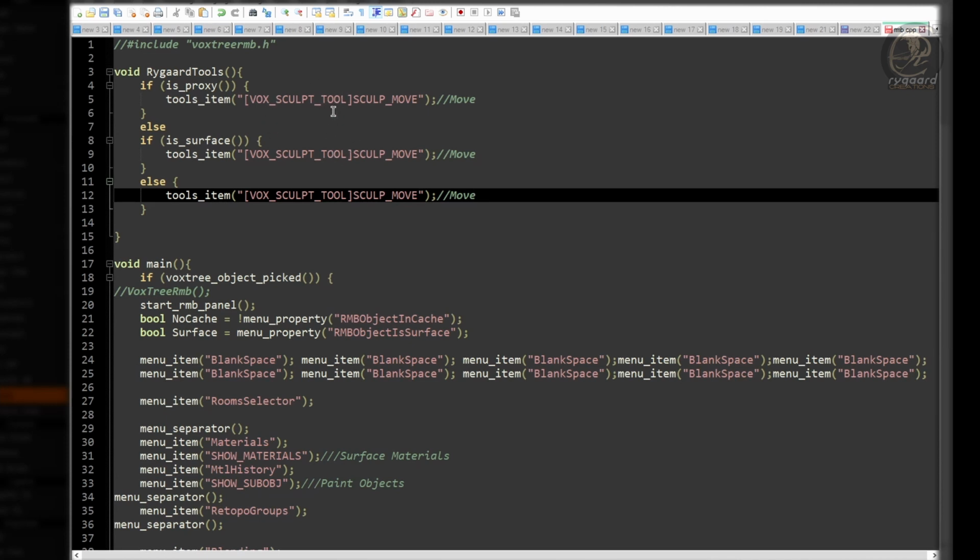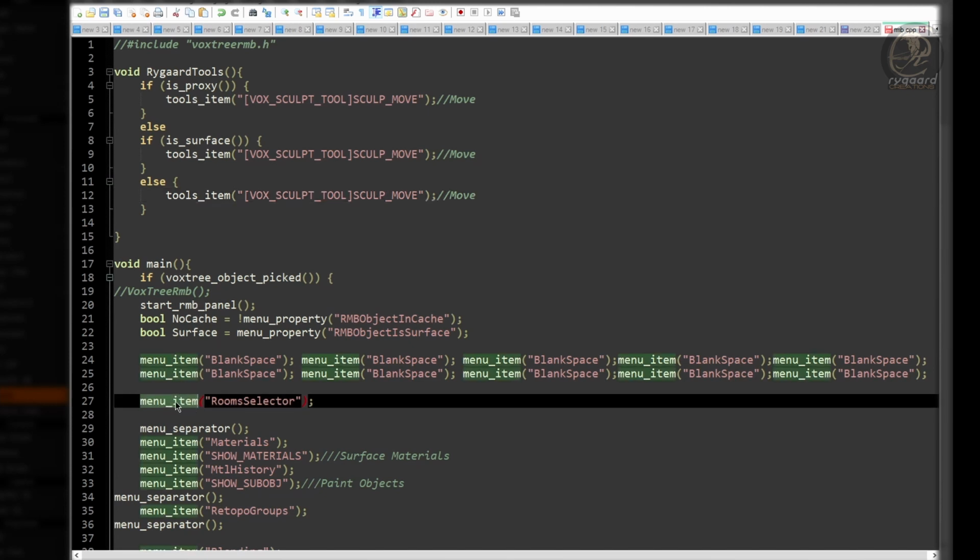The next step is a very important and extremely necessary rule. Pay close attention. All functions that exist within the rmb.cpp script must be of type or named menu item so that they can be recognized by the script and work correctly, okay?